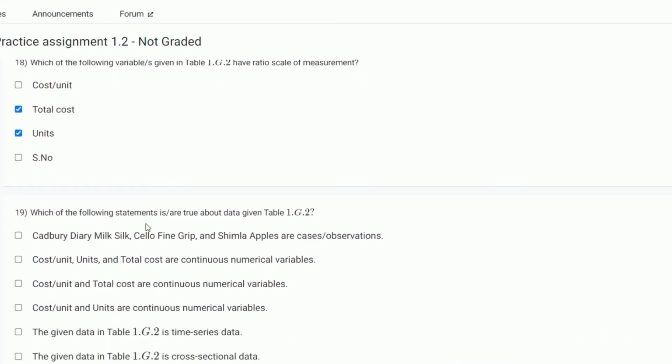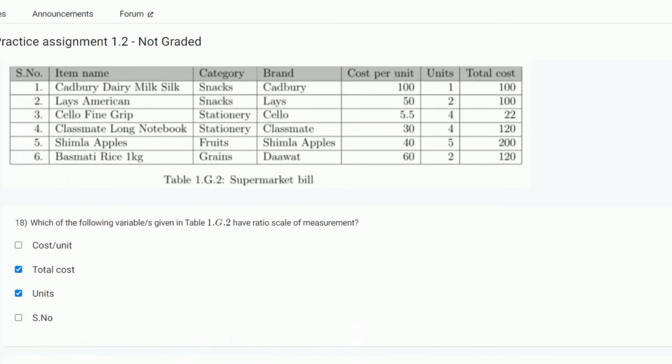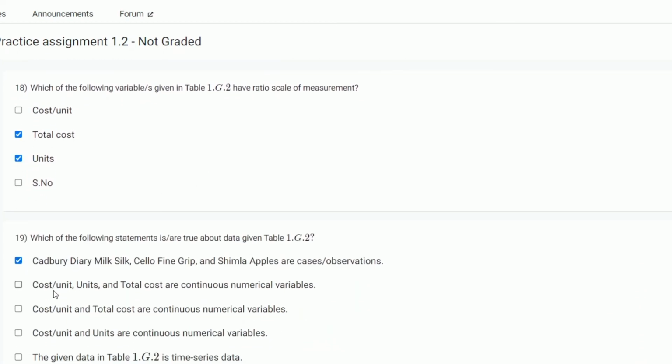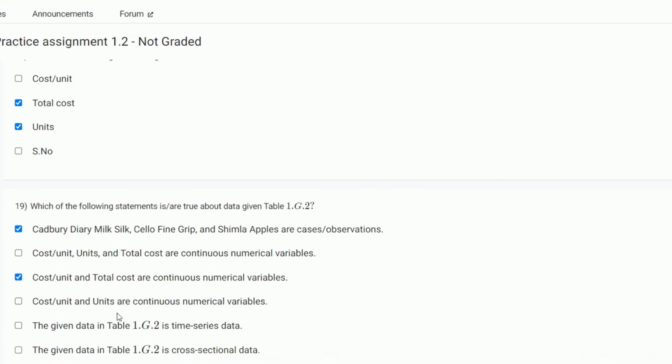Which of the following statements is true about the data given? Cadbury Dairy Milk Silk, Cello Fine Grip and Shimla apples are cases or observations. Yes, these are the cases and observations. Cost per unit, units and total cost are continuous numerical variables? No, units are not continuous, it is discrete. Cost per unit and total cost are continuous numerical variables, yes. Cost per unit and units are continuous, no.